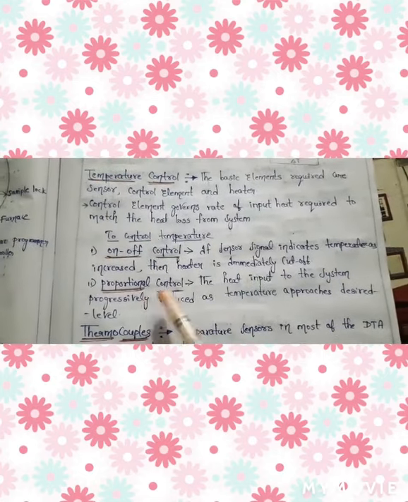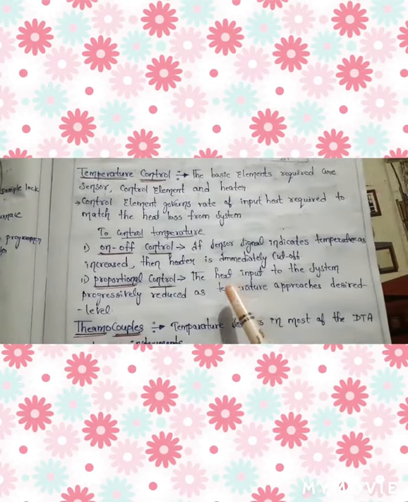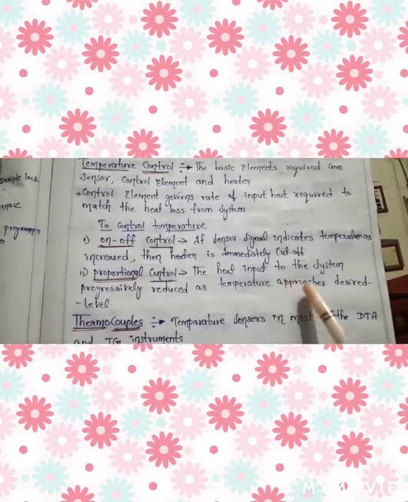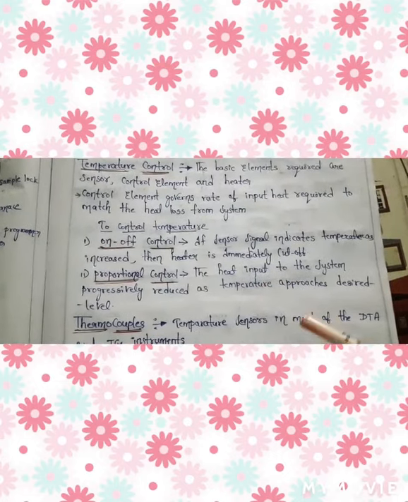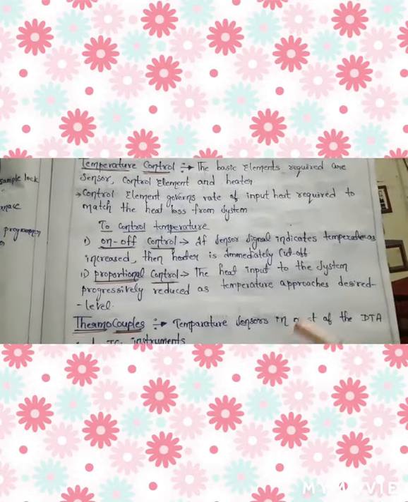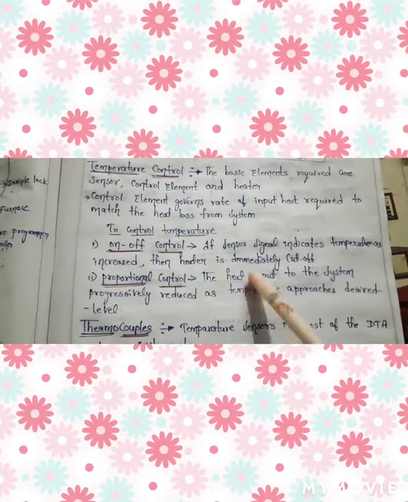That's why on-off. Next, proportional control means the heat input to the system is progressively reduced as the temperature approaches the desired level. So that's why it is proportional control.